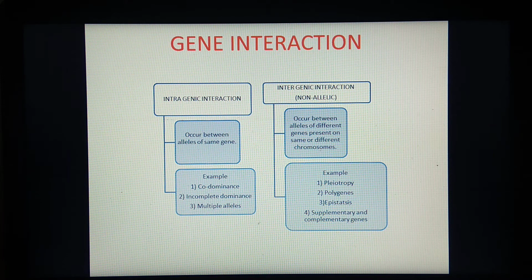In the previous lecture, we started with gene interaction, which is related to neo-Mendelism. Because of gene interaction, some deviations are seen which are different from the Mendelian ratios and some Mendelian rules. We have started with intragenic interaction, which occurs between the alleles of the same gene.